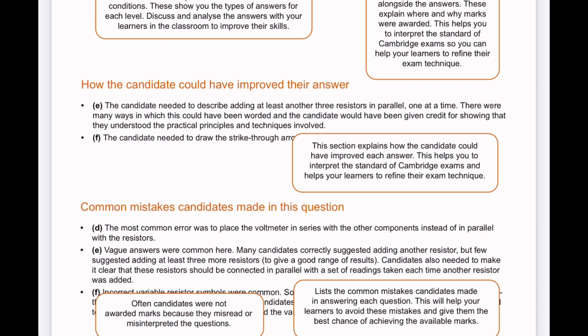For every question, we'll have these two at the bottom. For example, for this one, this section explains how the candidates could have improved each answer. This helps you to interpret the standard of Cambridge exams and helps your learners to refine their exam technique. For example, in question E earlier, the candidate needed to describe adding at least 3 other resistors in parallel, one at a time. There were many ways in which this could have been worded, and the candidate would have been given credit for showing that they understood the practical principles and techniques involved.